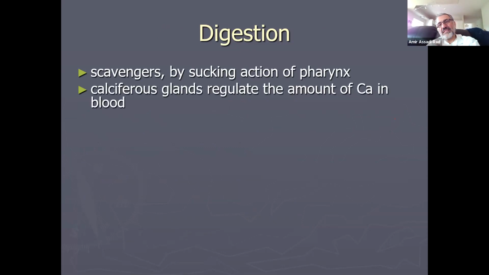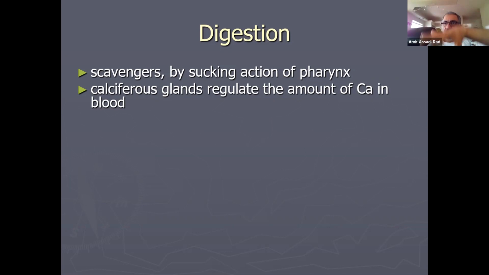Calciferous glands. Calciferous glands regulate the calcium level. Since these animals eat soil, and there's a lot of calcium in the soil, they need to regulate the calcium level in the body, in the blood. So they have this structure called calciferous glands, which regulates the amount of calcium.